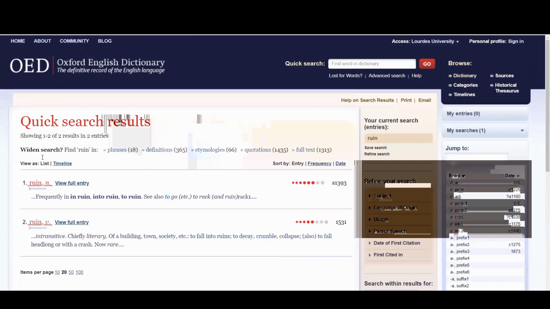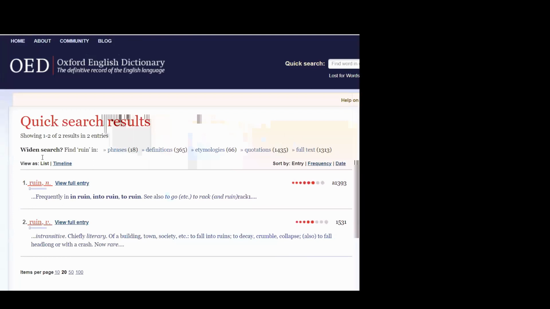Now I'm using the root. Obviously it's ruined in the poem, but when we're looking up things in the dictionary, we always want to take it to the simplest root of the word. So not the past participle ruined, but just the plain old term ruin. We have two possibilities here, a noun or a verb. Let's go ahead and take a look at the noun.